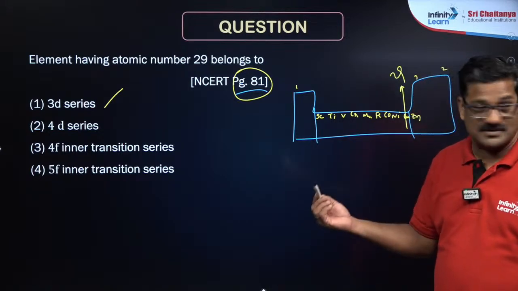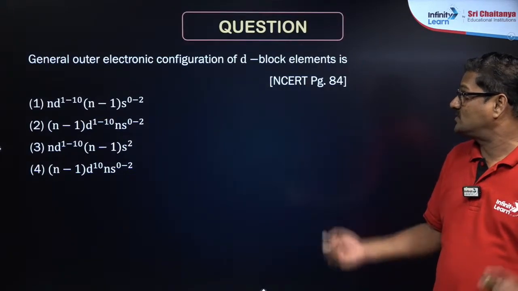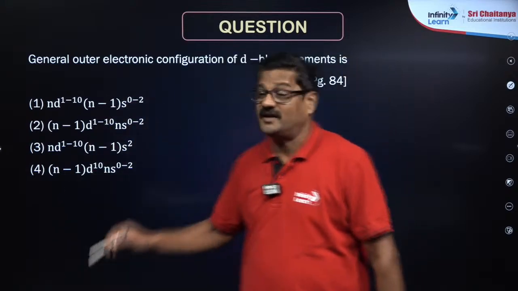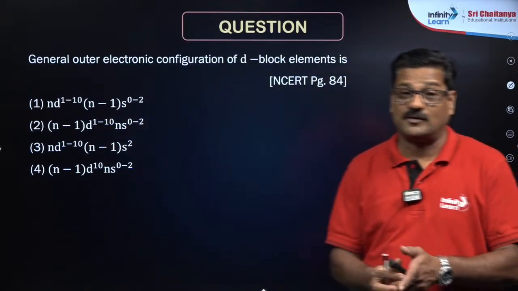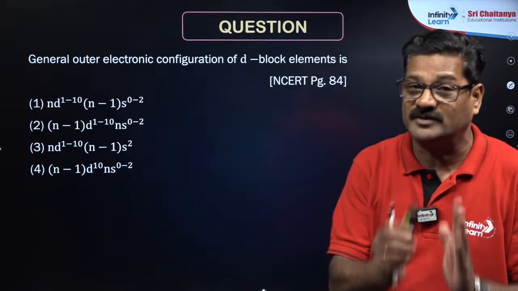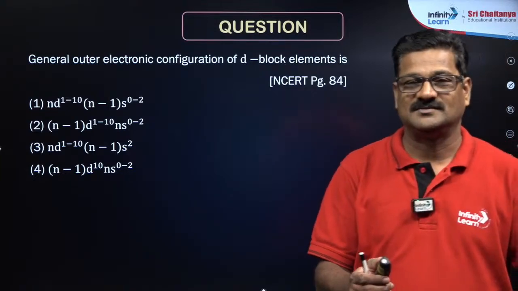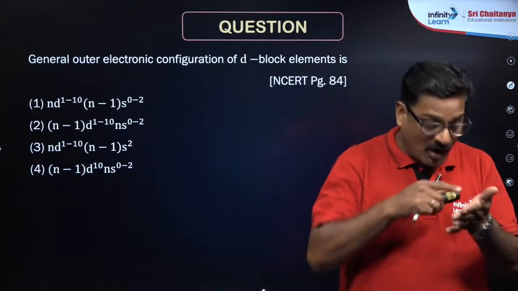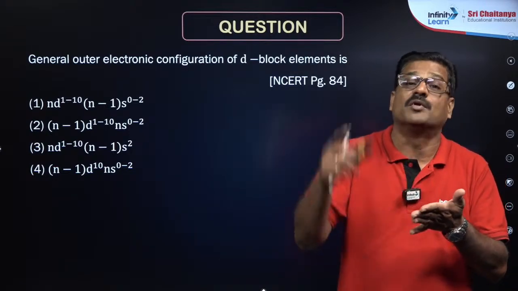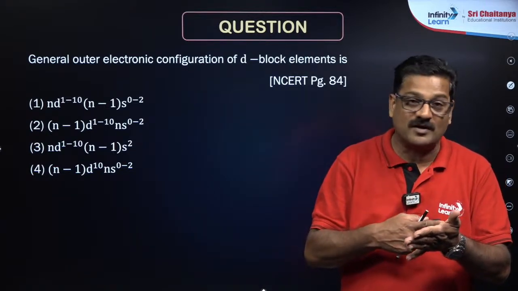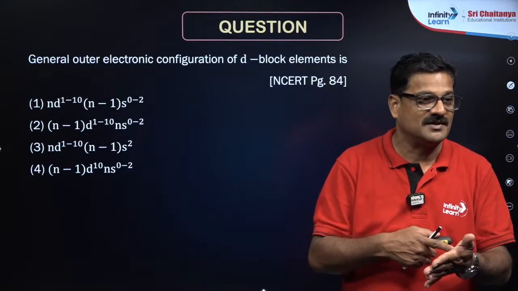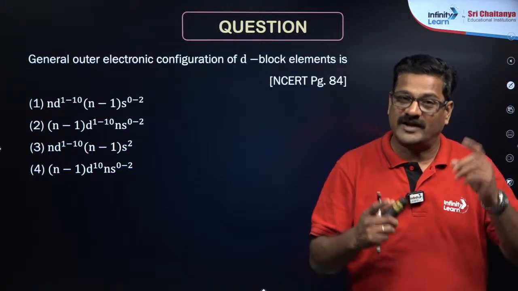We will do one more question. General electronic configuration of d block elements is, carefully you see, it is there in the NCERT page number 84. My dear students, keep the NCERT book with you. You refer to it, you connect with it. So you will come to know how you have to frame your own question. You don't follow question banks, you follow your own questions.